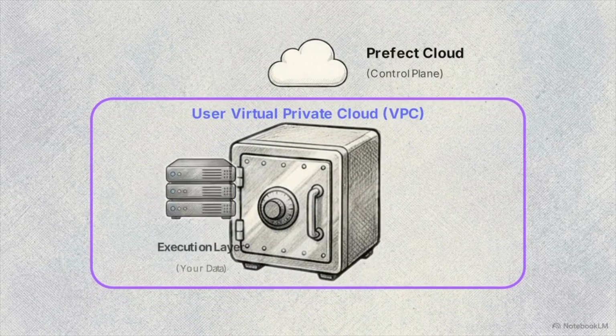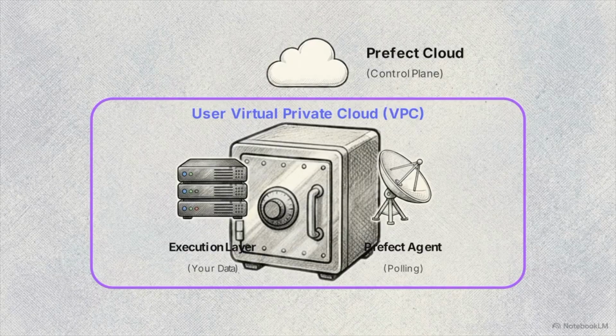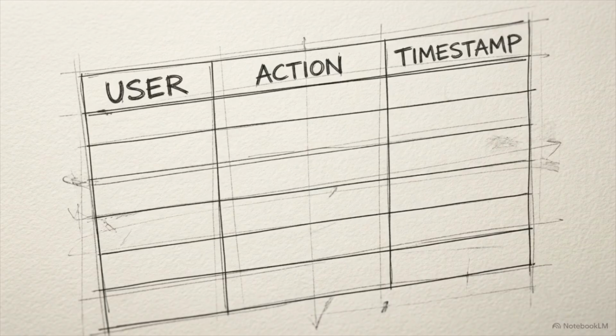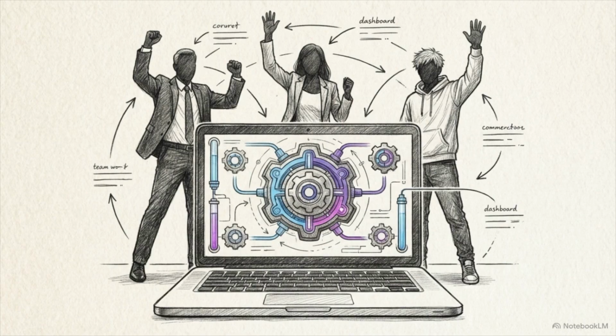Prefect uses a hybrid execution deployment model. A hosted cloud control plane handles the scheduling, while execution agents run safely inside your virtual private cloud. The control plane tells agents when to work, but your proprietary data never leaves your secure environment. The trade-off for this agility is visibility. Prefect tracks whether a task succeeded or failed, but it lacks strict built-in tracking for the actual data assets produced by those tasks. Prefect is the right choice for teams willing to sacrifice strict data governance to achieve maximum developer velocity and dynamic, event-driven flexibility.